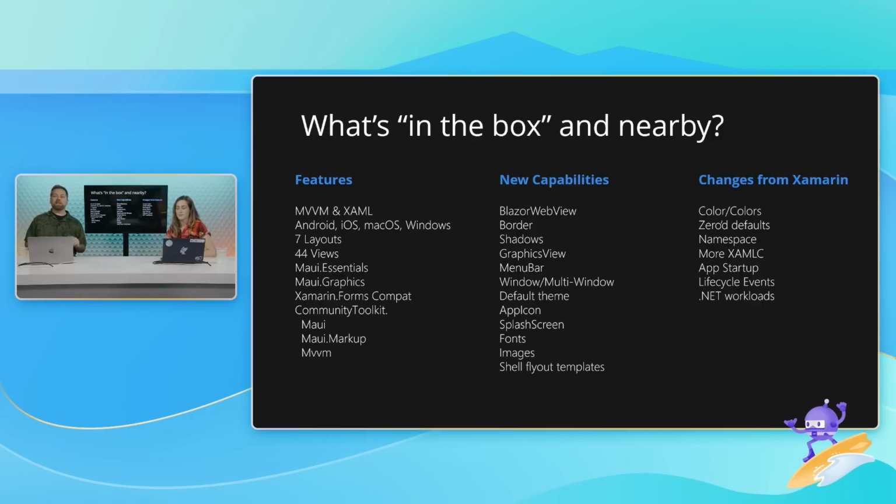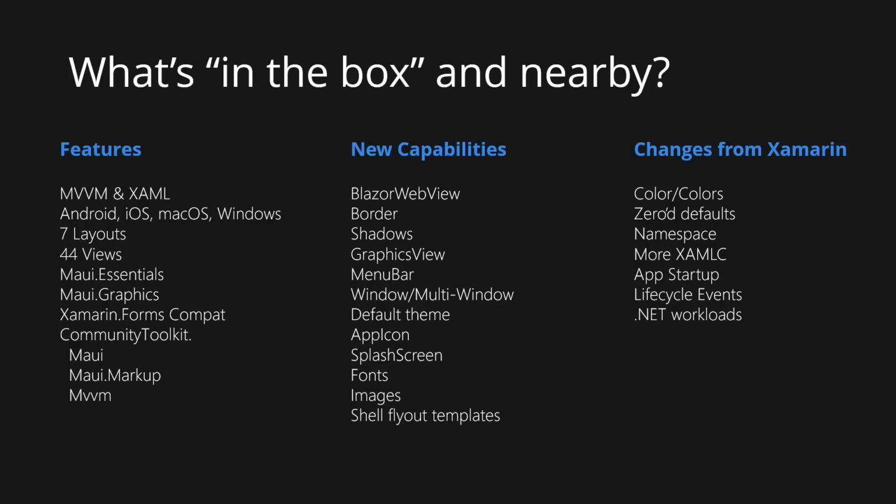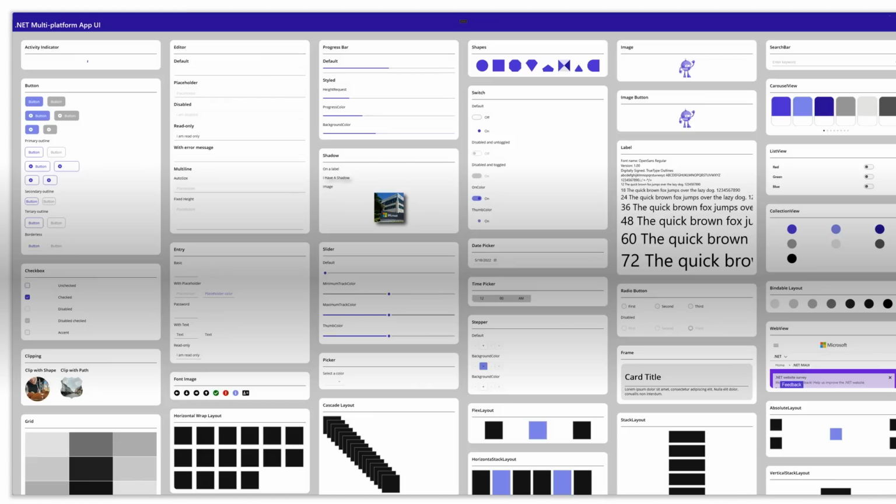And what are you actually getting in the box? Well, you get MVVM, which is Model View View Model, and you get XAML. You can totally use it. You can go C# only to your heart's content. You can do reactive UI. You have lots of options in terms of how you architect and how you build your applications. But you get all these controls, 50+ controls, all these views. You get all the Blazor components that I mentioned. We've added lots of new things in .NET MAUI and .NET 6. You've got menu bars. You've got multi-window, which might be the next slide. No, it's not the next slide.